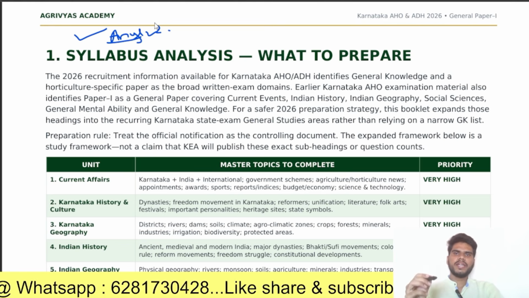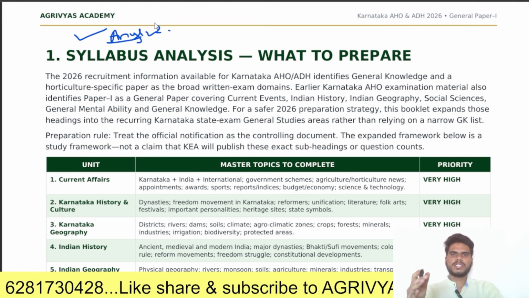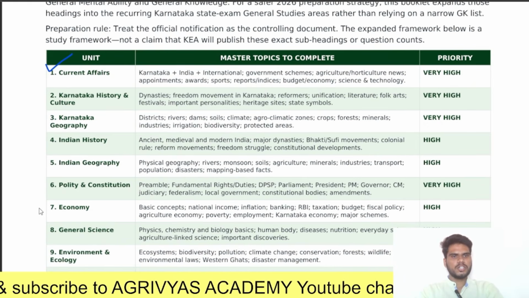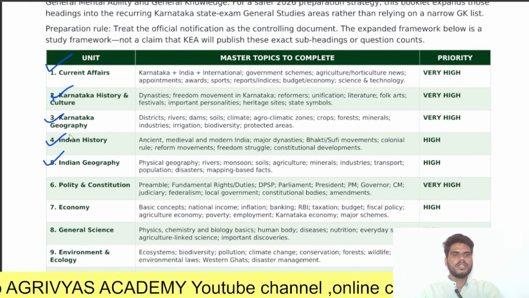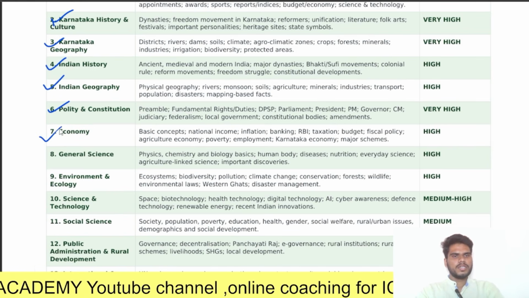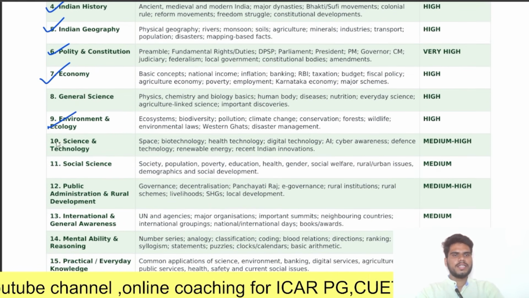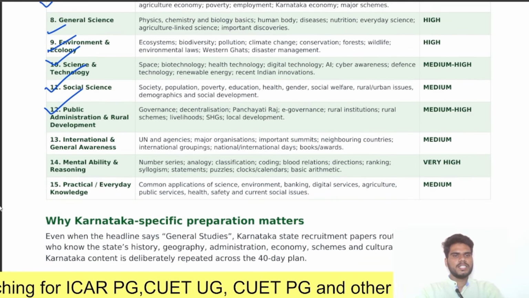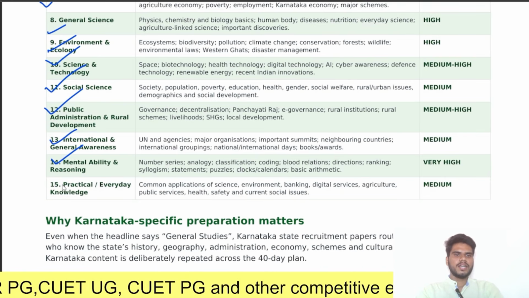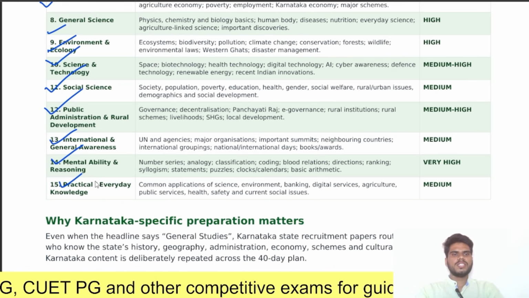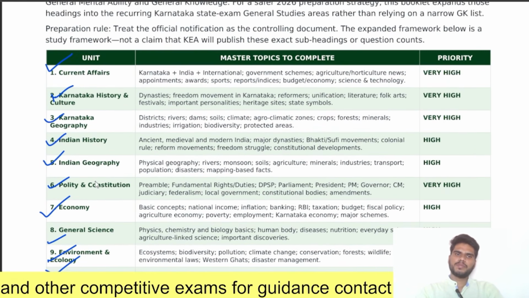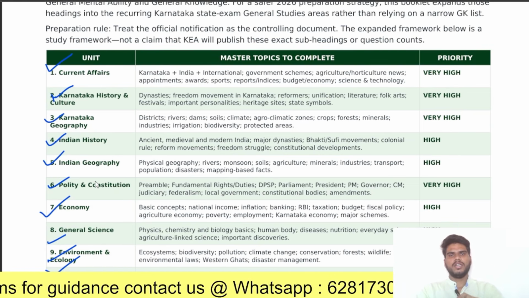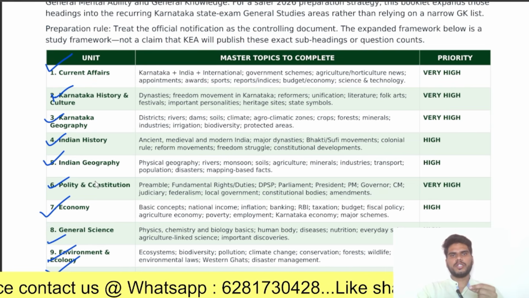Here we have prepared a priority list for these topics. The topics covered in general studies are, first, current affairs; next, Karnataka history and Karnataka geography; next, Indian history and Indian geography; next, polity and constitution; next, economy and general science; environment and ecology; next, science and technologies; social science; public administration and rural development; international general awareness; mental ability and logical reasoning; and finally, practical and everyday knowledge. This is the complete syllabus covered in general studies paper 1, and it is given in the official notification. Here we made a priority list for which topic you should give more priority and which topic less priority.